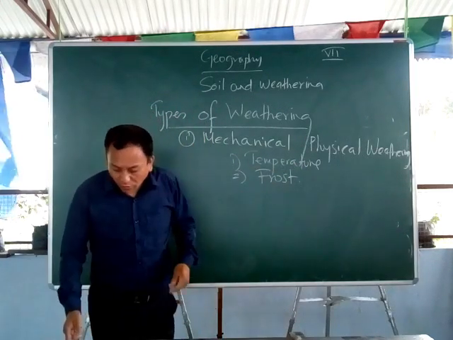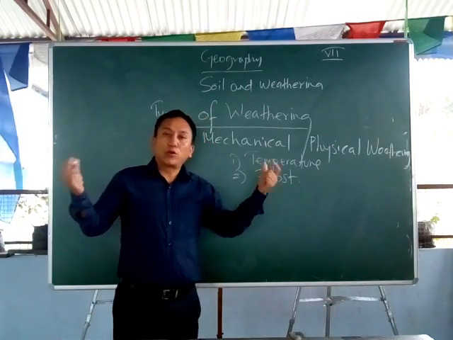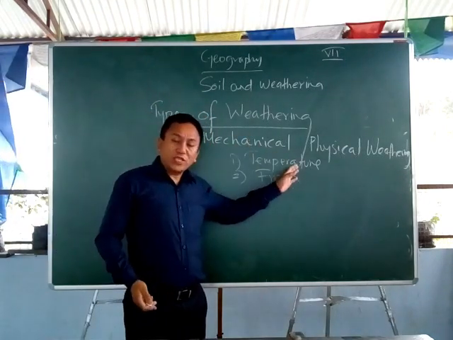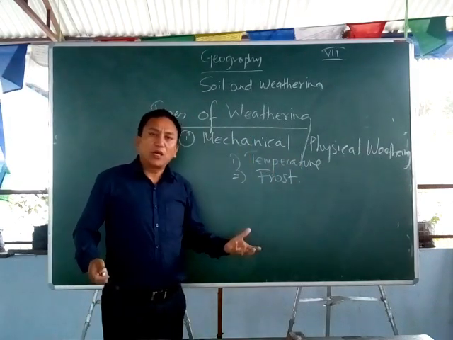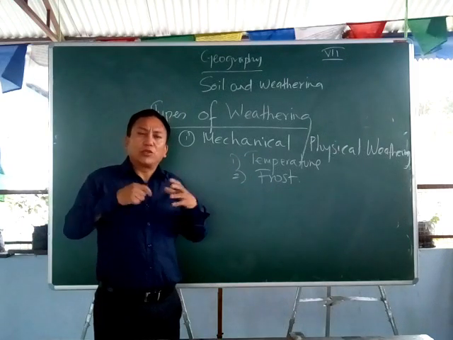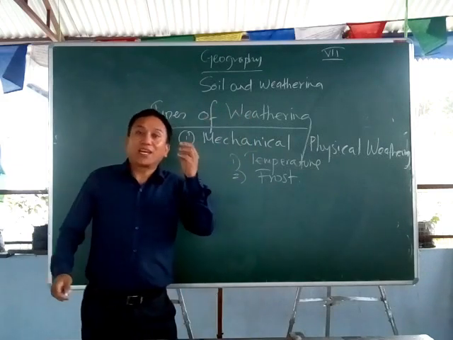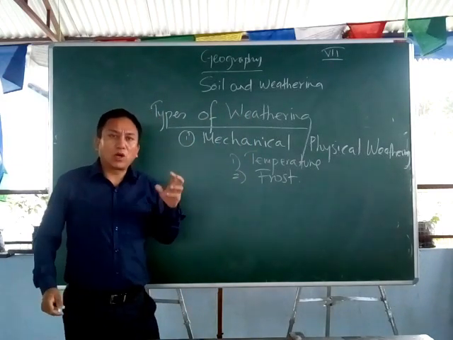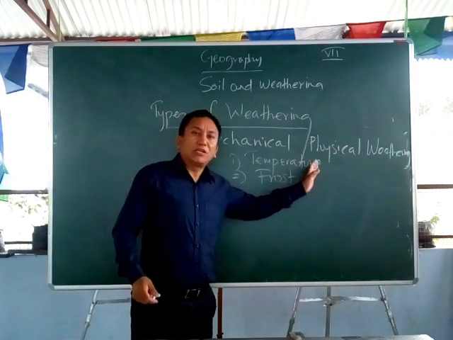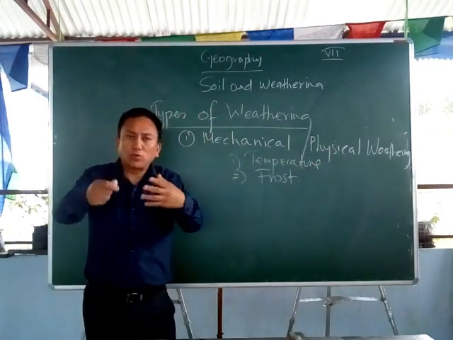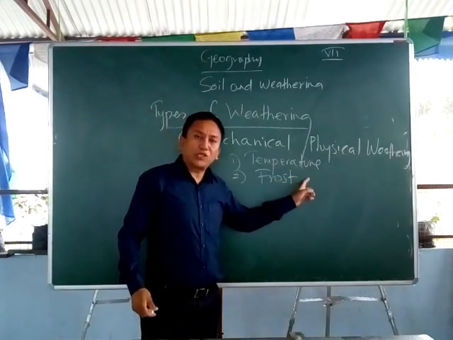So we can have a block disintegration taking place as well. Rocks are broken down. Or for instance, because of the high temperature during daytime and the very low temperature during night time, the rocks ultimately break down to smaller sizes, called granular disintegration. When the rocks are broken down to small sizes like grains, it's called granular disintegration, because of the difference in the high and low temperature.